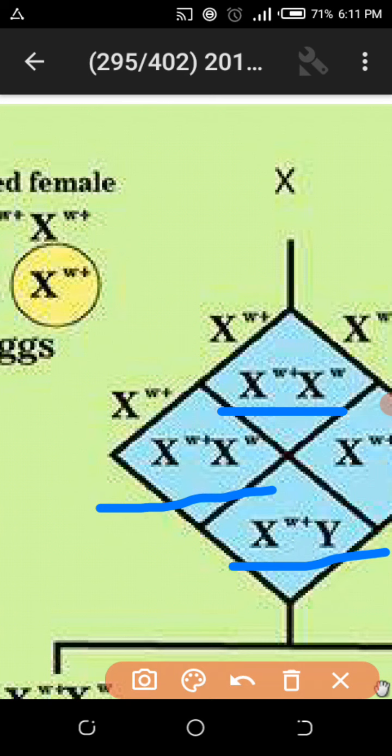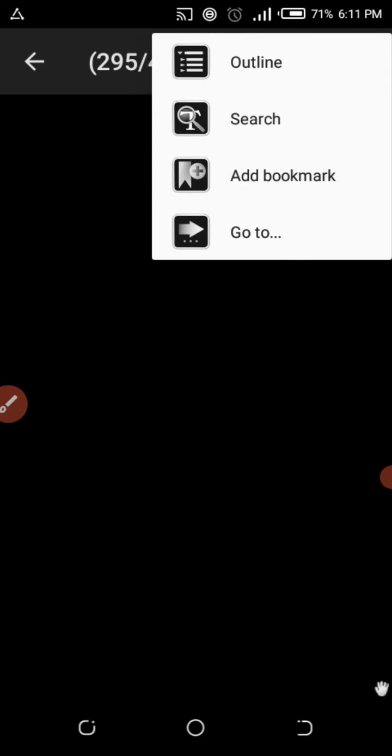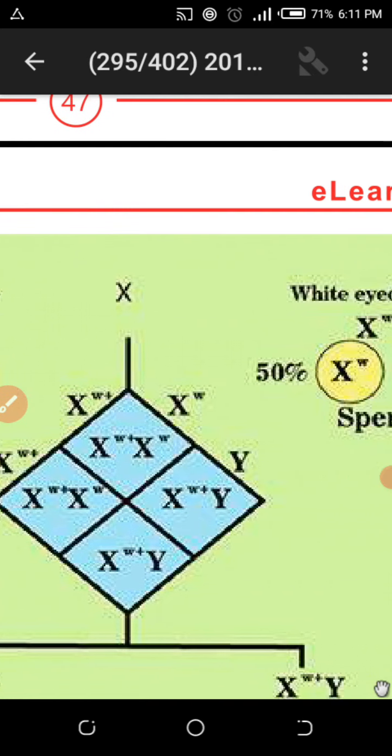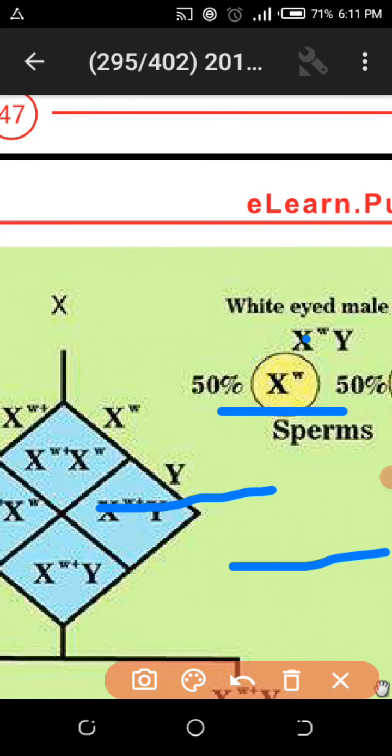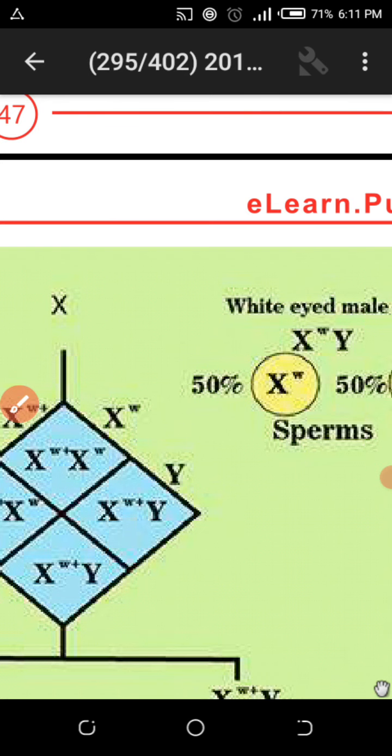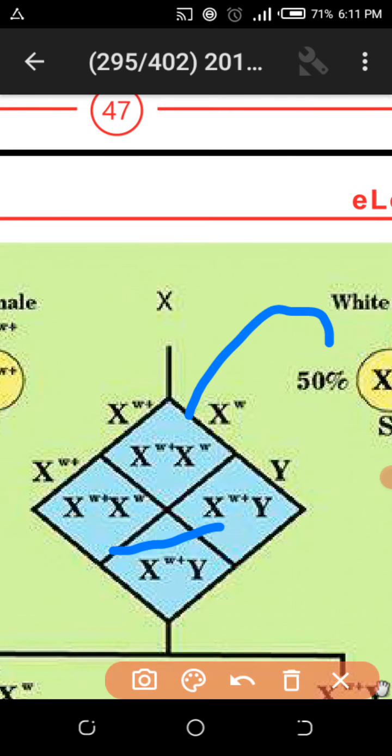But one thing is clear, and this is a very important point which I will discuss here: the white-eyed gene transfers from male to female. The small w was present in the male, and in the F1 generation, where is the white-eyed character? It goes to the X^w of the female.